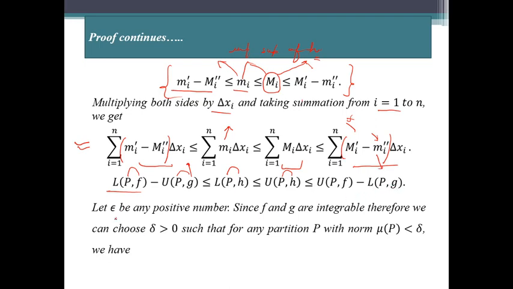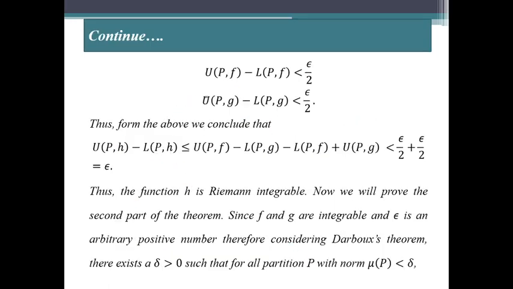Now since epsilon is any arbitrary positive number and f and g are integrable, we can choose a delta greater than 0 such that for any partition P with norm mu p less than delta, we have U(P,f) minus L(P,f) strictly less than epsilon by 2, from the theorem of necessary and sufficient condition. So we use this inequality with the help of the necessary and sufficient condition for Riemann integrability.